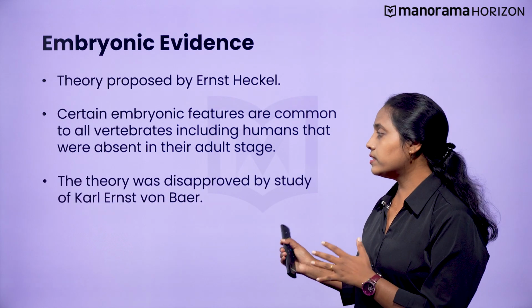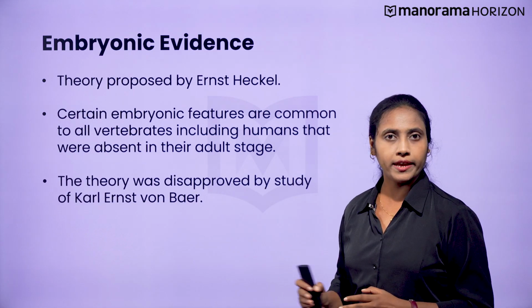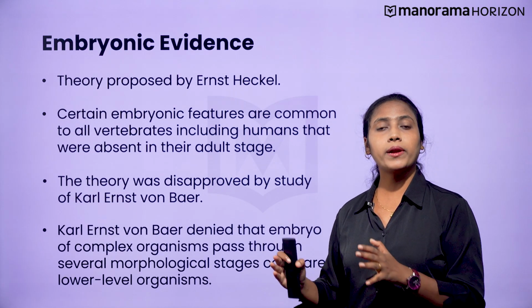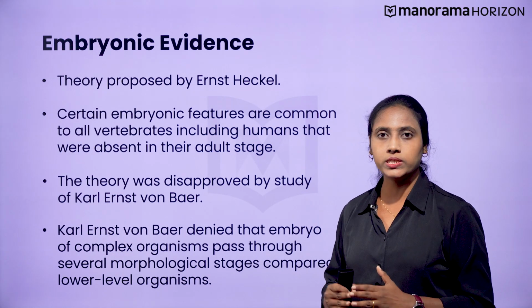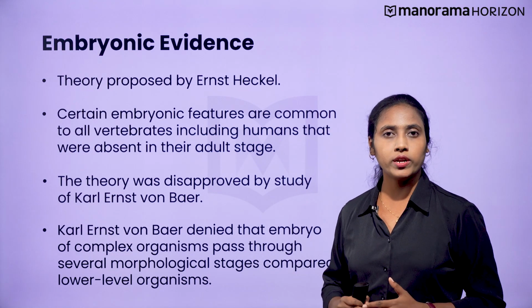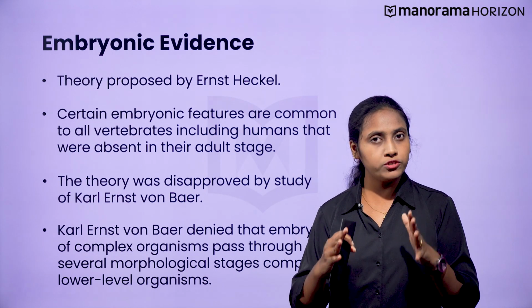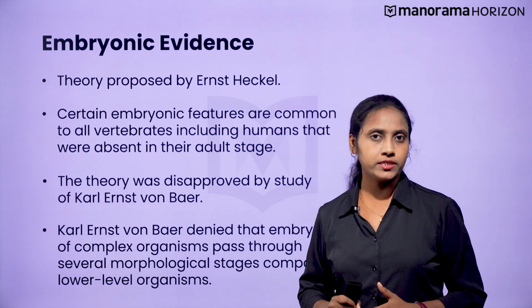However, this theory was disproved by the study of Karl Ernst von Baer. Karl Ernst von Baer denied that the embryo of a complex organism passes through several morphological stages compared to lower-level organisms. Thus, we have understood what evolution is, the theories of evolution and the evidence to back it up.